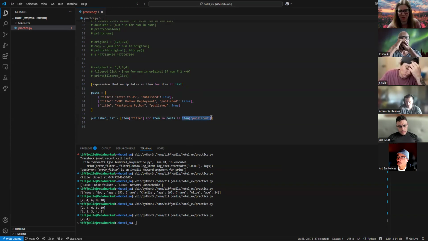So this will grab the values. What do we want? We want it if published is what? Equals true. Okay, so we can do equals true. But what happens if I just leave it like this? If I just say if item published, that'll pretty much do the same thing, because it is true.